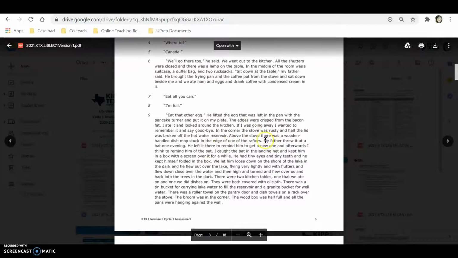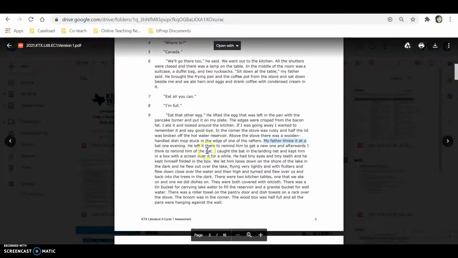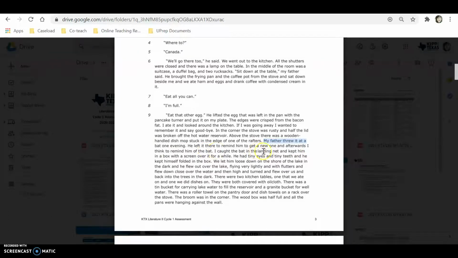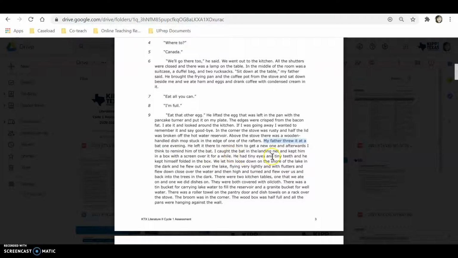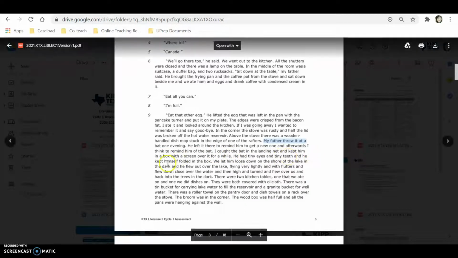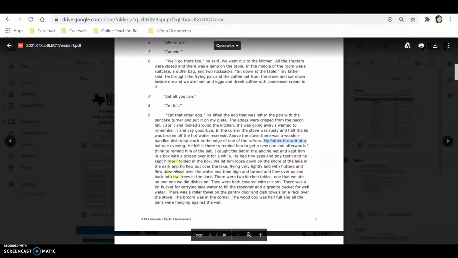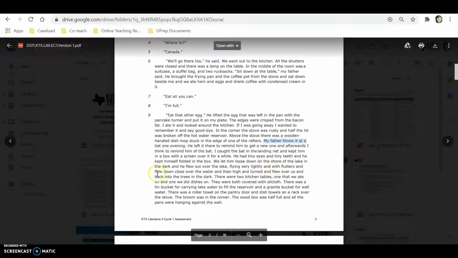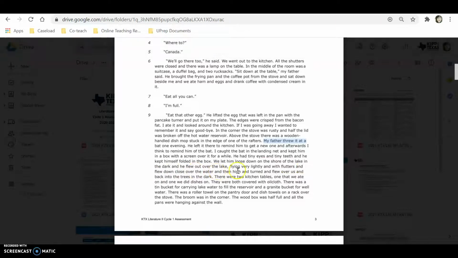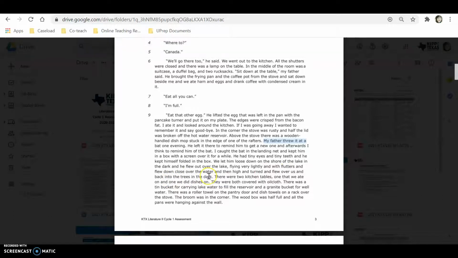Let's see here. My father threw it at a bat one evening. He left it there to remind him to get a new one, and afterwards, I think, to remind him of the bat. I caught the bat in the landing net and kept him in a box with a screen over it for a while. He had tiny eyes and tiny teeth, and he kept himself folded in the box. We let him loose down on the shore of the lake in the dark, and he flew out over the lake, flying very lightly and with flutters, and flew down close over the water, and then high, and turned and flew over us, and back into the trees in the dark.